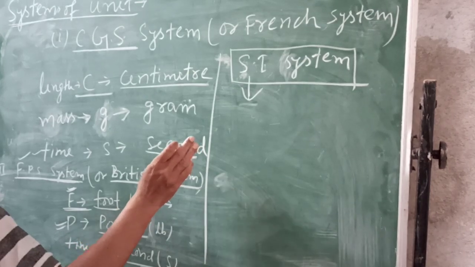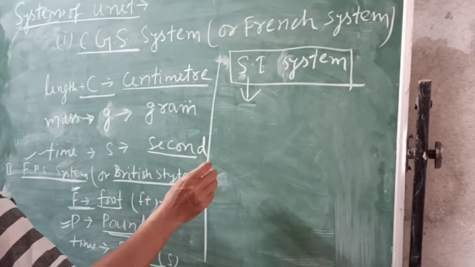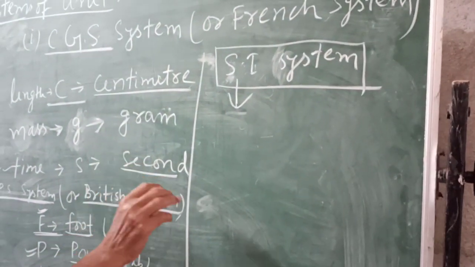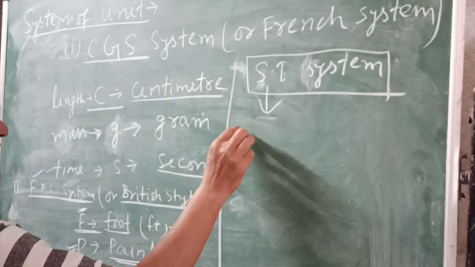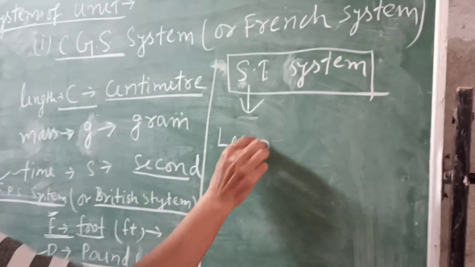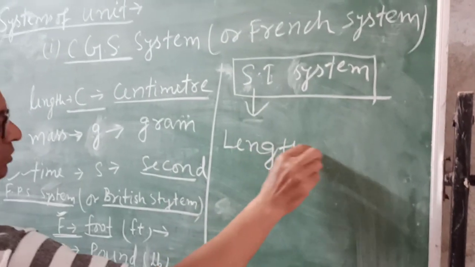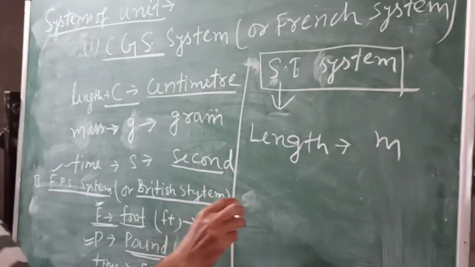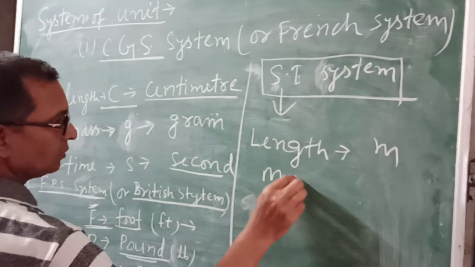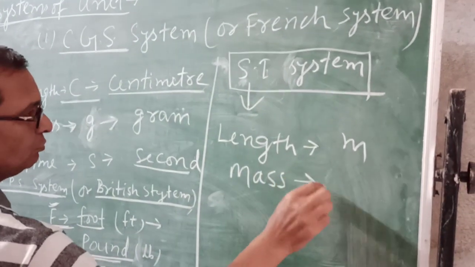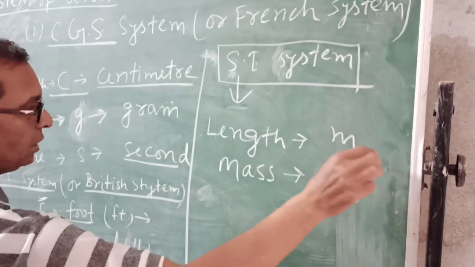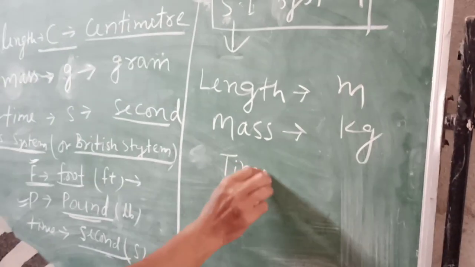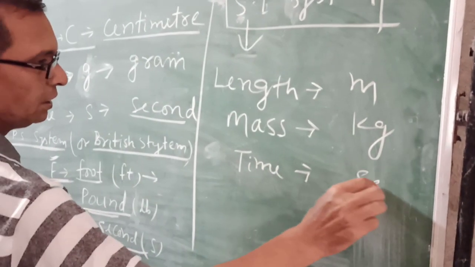So this system measures length in meter, mass in kg, and time in second.